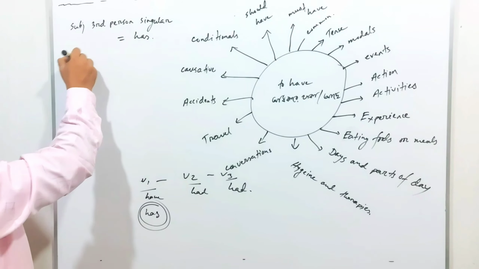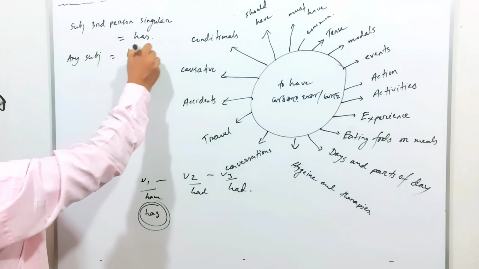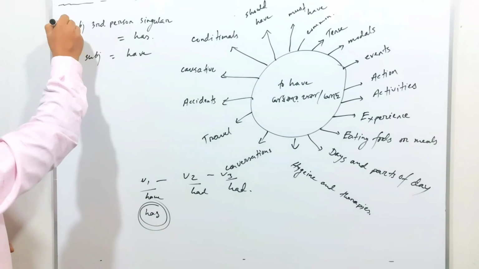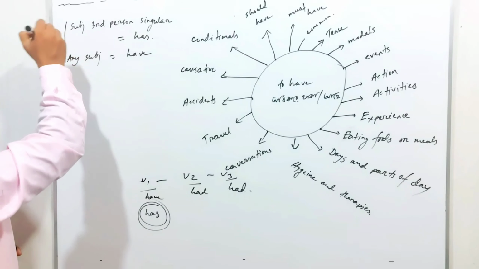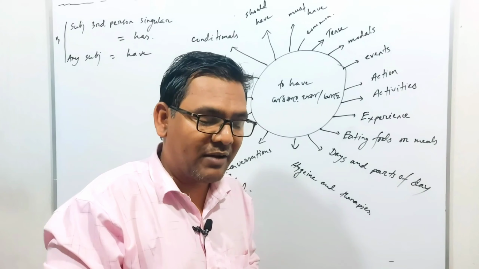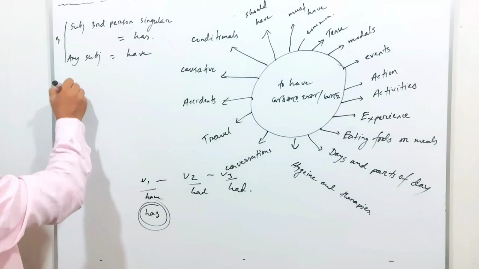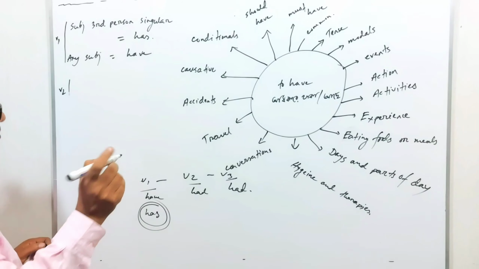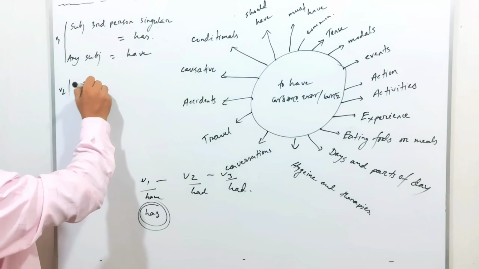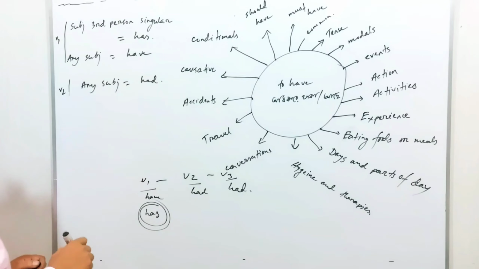Any other subject requires have. Remember, these two forms are for present form. I mean বর্তমানে ব্যবহার করা হয় have or has. And any meaning that you want to express in past form, any subject requires had.